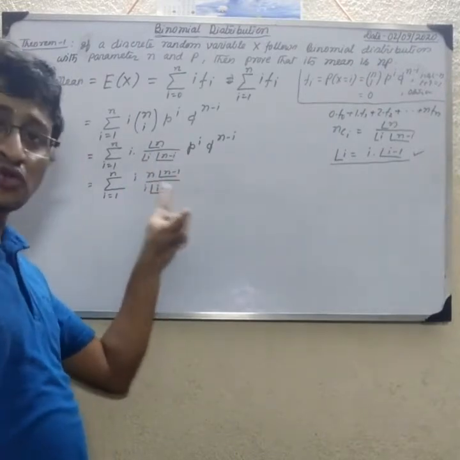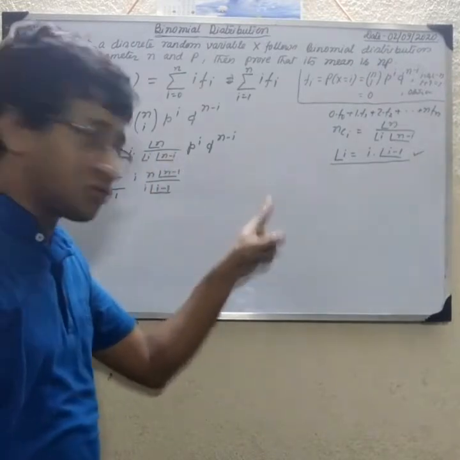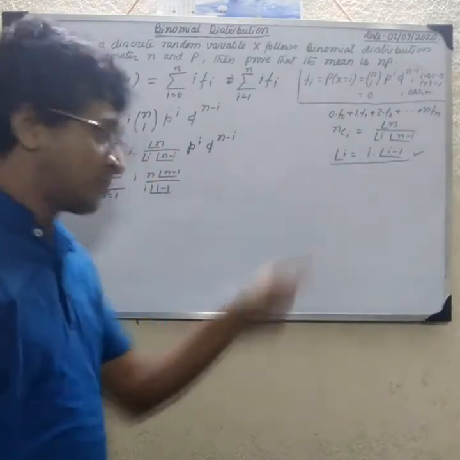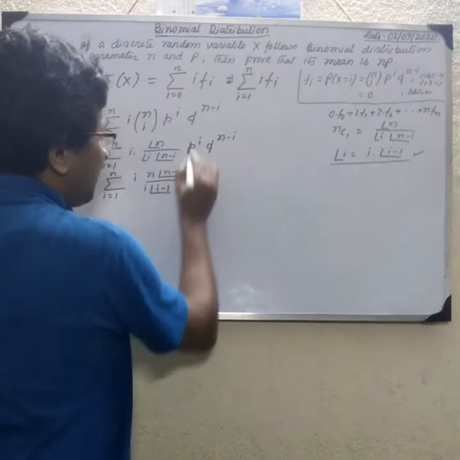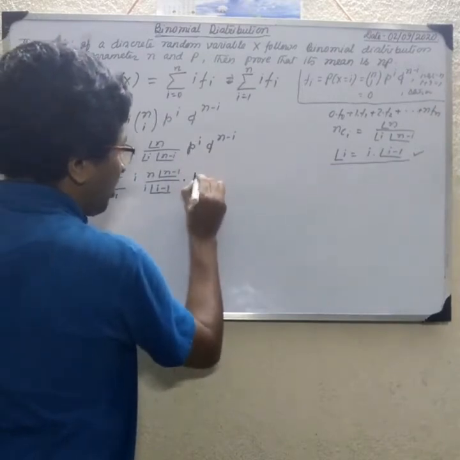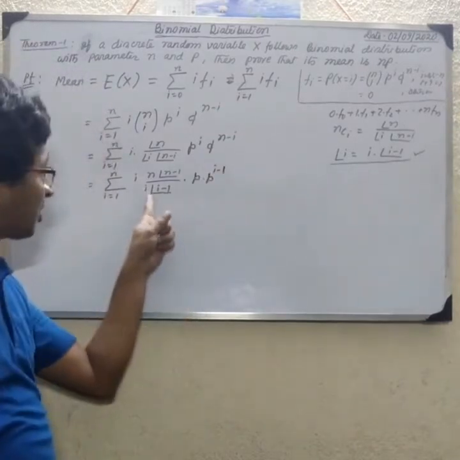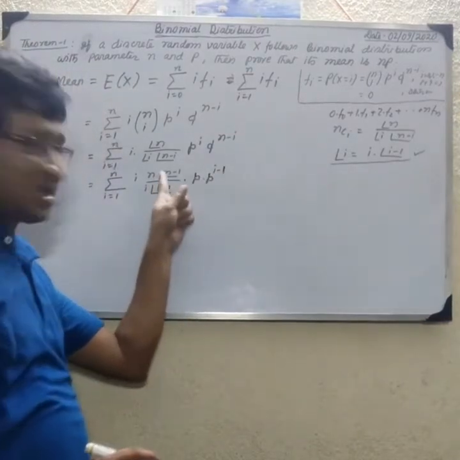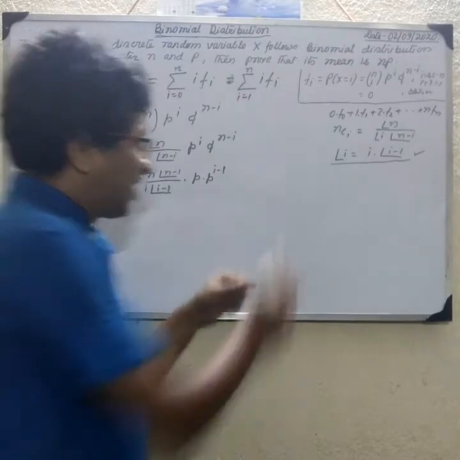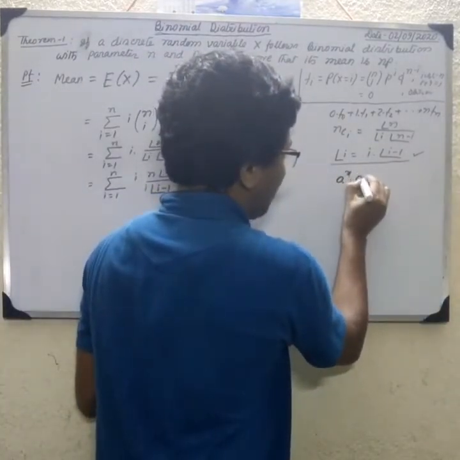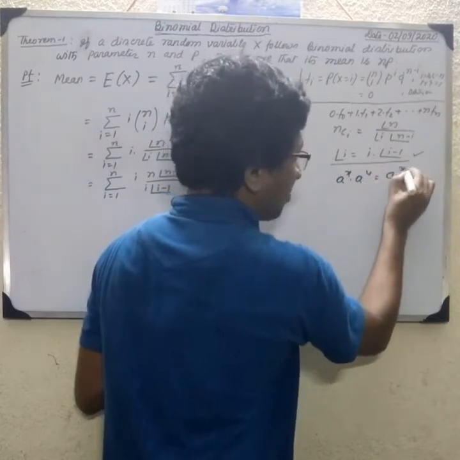If it is i minus 2, then i into i minus 1 into factorial i minus 2, and n into n minus 1 into factorial n minus 2. P to the power i we write as p into p to the power i minus 1. Powers add, because a to the power x into a to the power y equals a to the power x plus y.